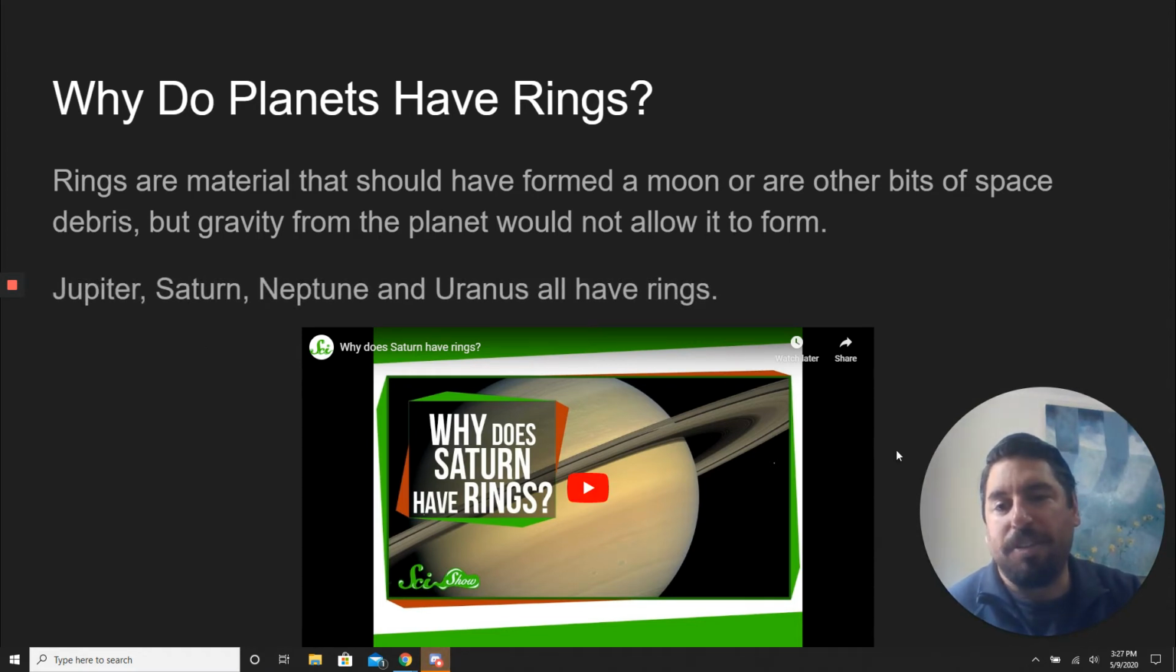But Saturn is not the only one with rings. Jupiter, Saturn, Neptune, Uranus, they all have rings around them. So pretty much the four gas giants all have rings. They're just not as prominent as Saturn's.